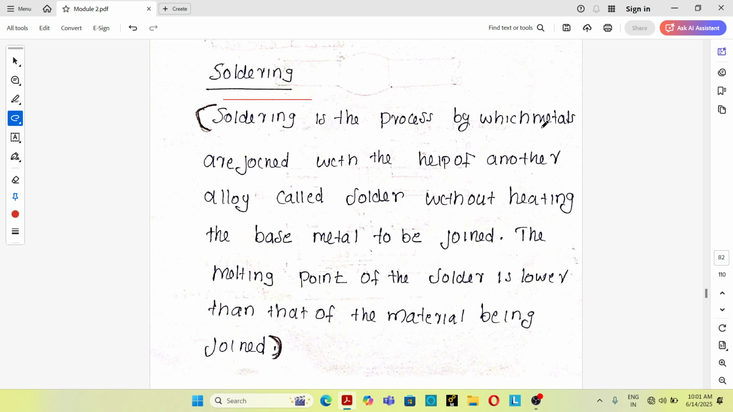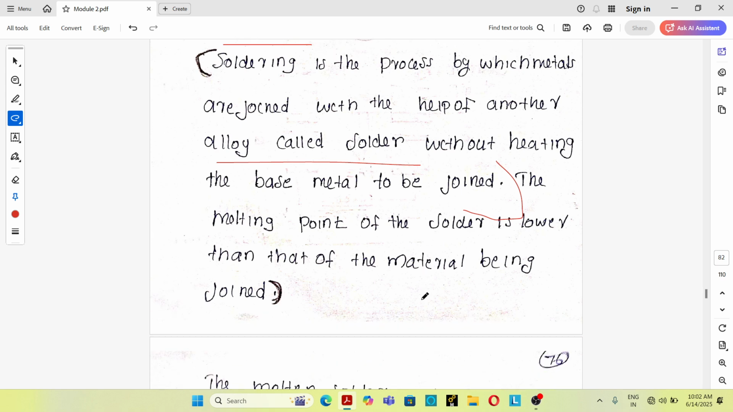Soldering is the process by which metals are joined with the help of another alloy called solder, without heating the base metal to be joined. So soldering is a process in which the metals are joined with the help of another alloy called solder, and during the soldering process the base metal is not heated or melted. The melting point of the solder is always lower than that of the base material to be joined.